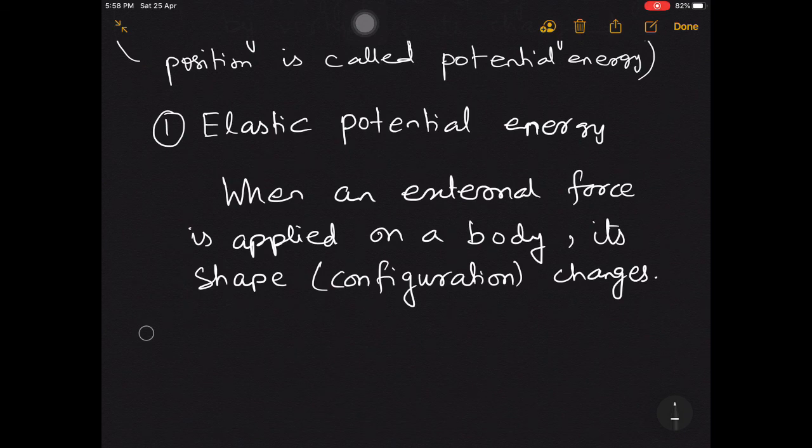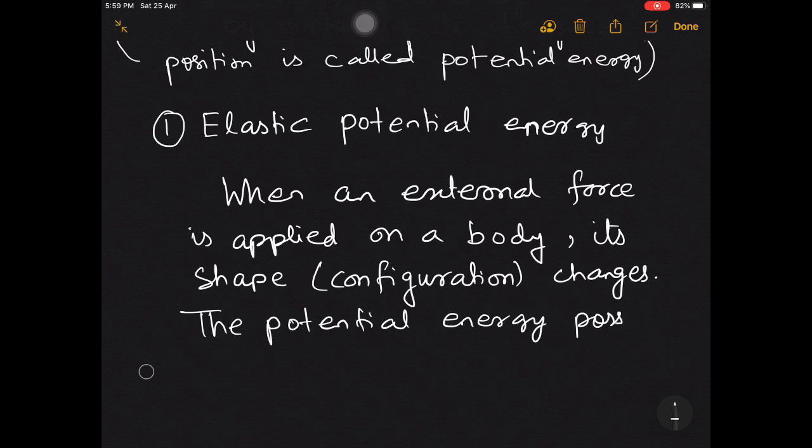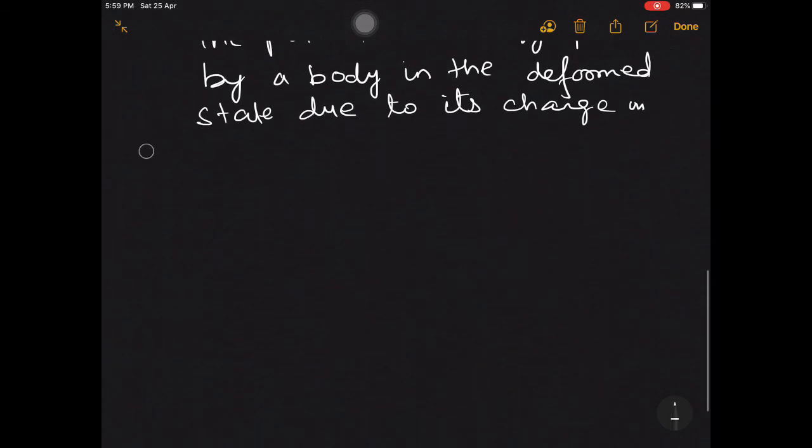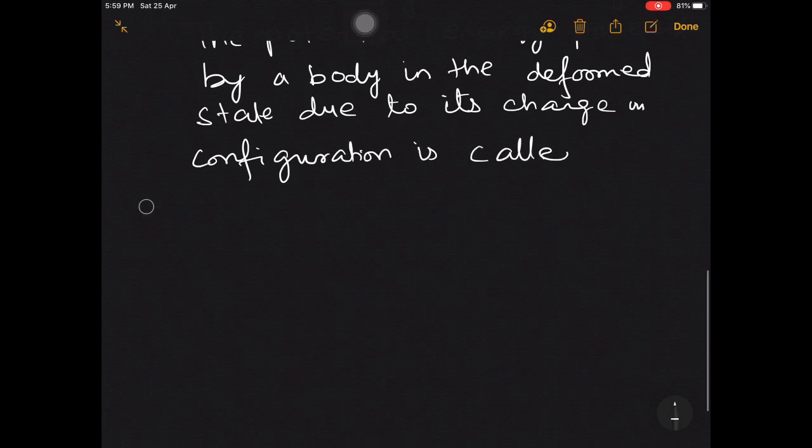Now the potential energy possessed by a body in the deformed state due to its change in configuration or shape is called elastic potential energy.